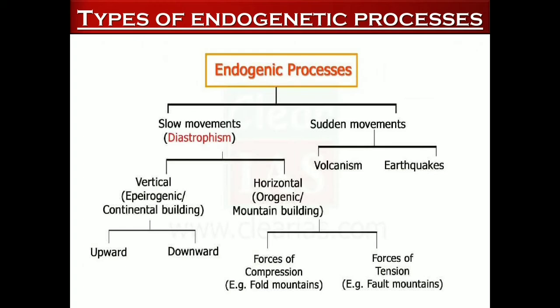Vertical movement is also called epirogenic or continental building, and horizontal movement is called orogenic or mountain building. Now in horizontal, orogenic, that is mountain building movements, there are forces of compression, for example fold mountains, and also forces of tension, that is fault mountains. And under vertical, that is continental building, again two categories you can see, upward and downward.